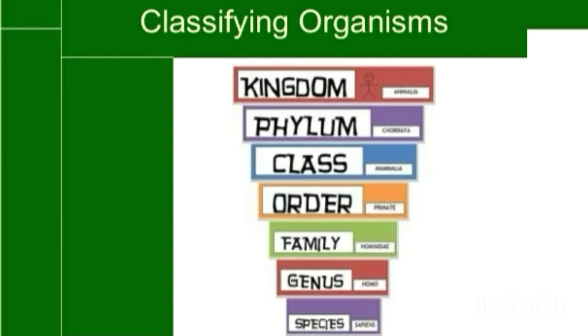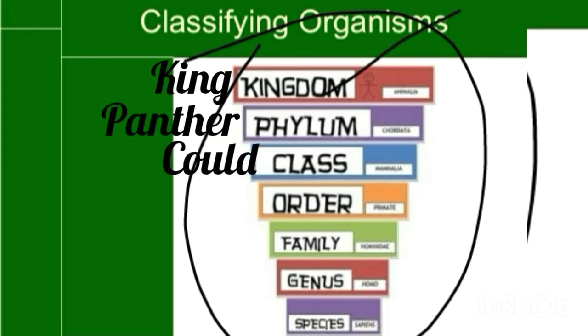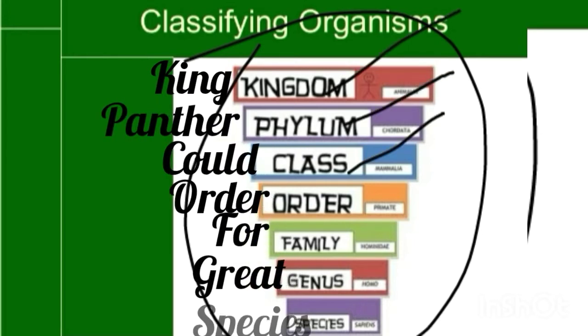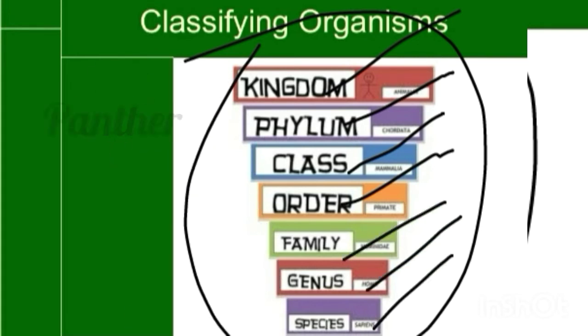It's advisable for students to form an acronym to remember the classifications of organisms. Most students easily forget these classifications. I've formed my own. I don't know if it might be helpful to you, but you can check it out. King Panther could order for great species.